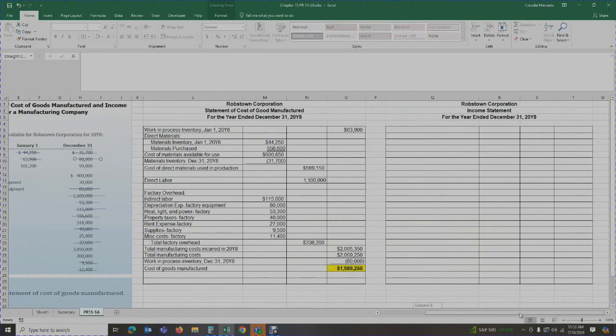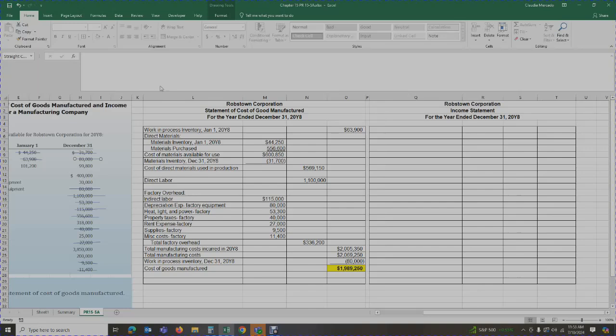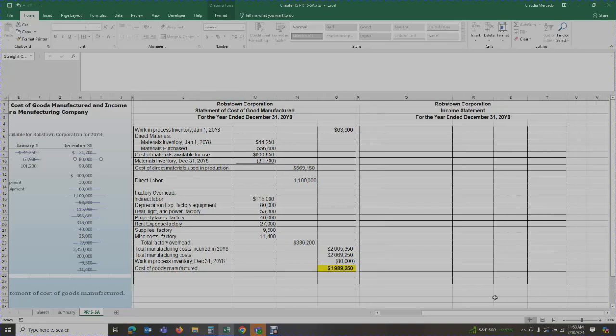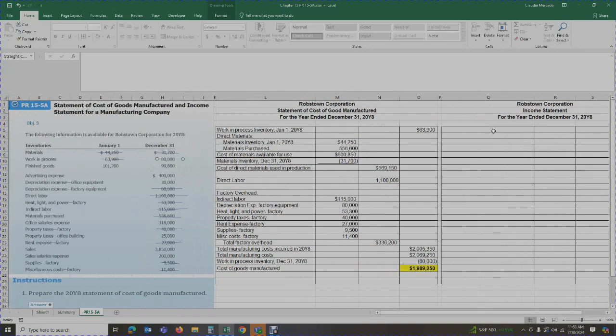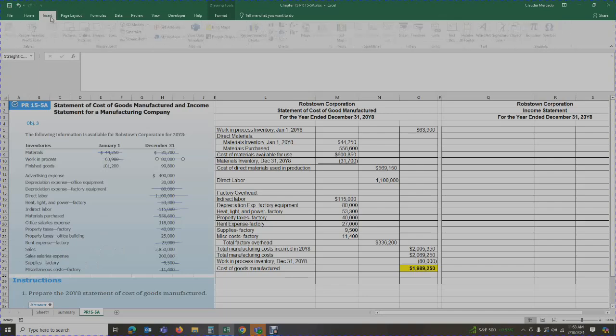Okay. So when we do our income statement, we always begin with revenues. Always begin with revenues. So let's look at the information provided and locate our revenue account. If we look here, we have sales of $3,850,000.